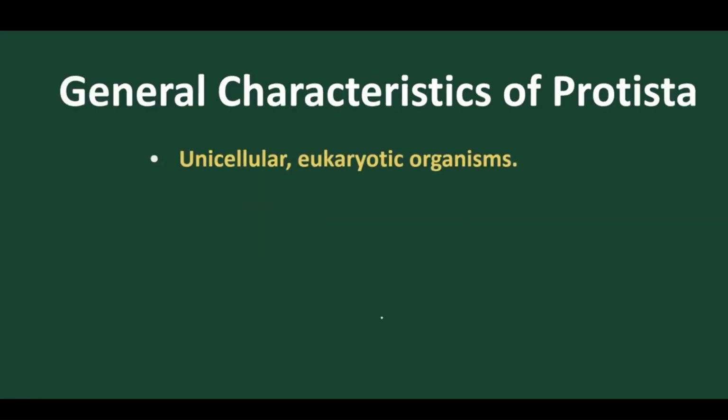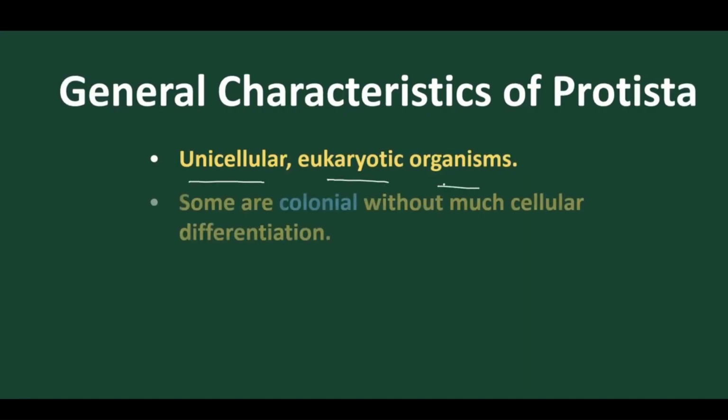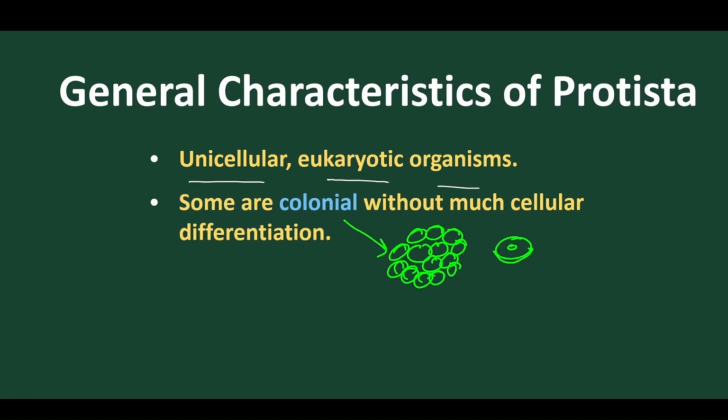Now let's discuss the general characters. Normally all protista are unicellular eukaryotic organisms, as we have discussed, and some are colonial without cellular differentiation. What does this mean? Some groups are found in colonies, like Plasmodium. Most of the groups are unicellular, but some are found as colonial.